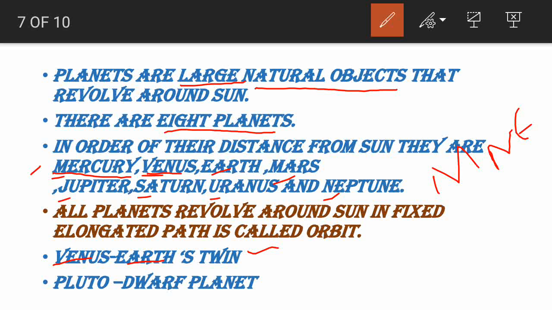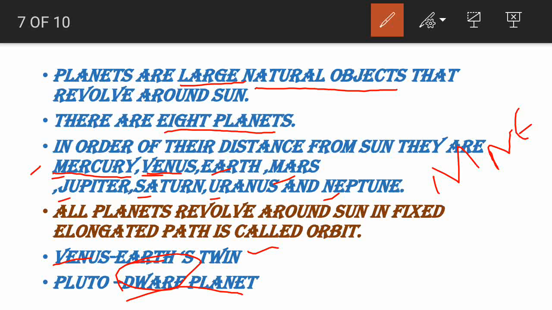Before 2006, Pluto was also one of the planets. Totally, before 2006, we said that we had 9 planets. But after 2006, in one meeting of the International Astronomical Union, they said that Pluto is a dwarf planet. What does dwarf mean? Dwarf means comparatively small. It is comparatively small compared to all other planets, so it is called a dwarf planet and it is not taken into account.